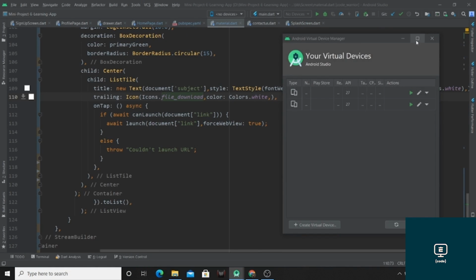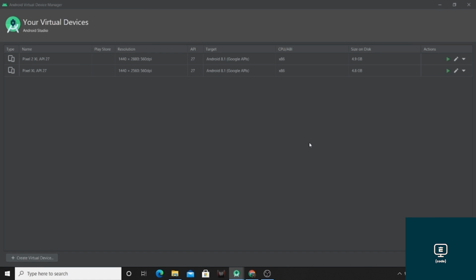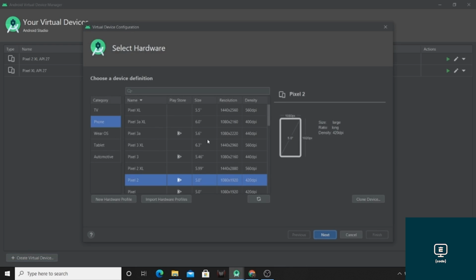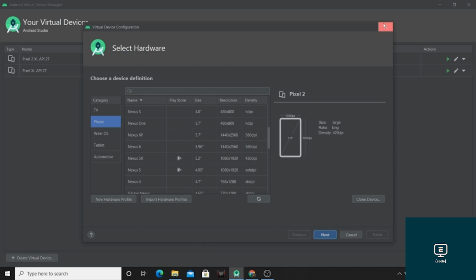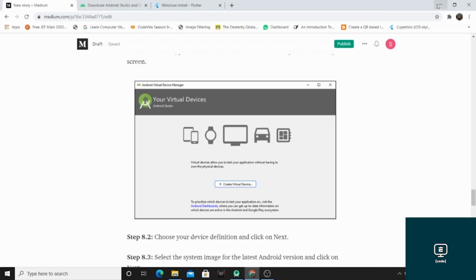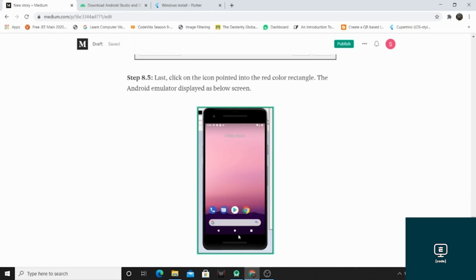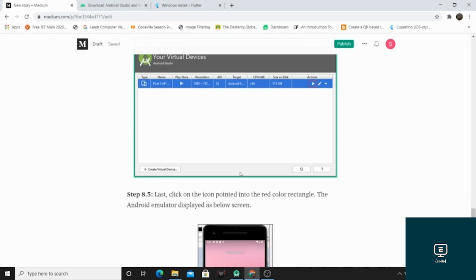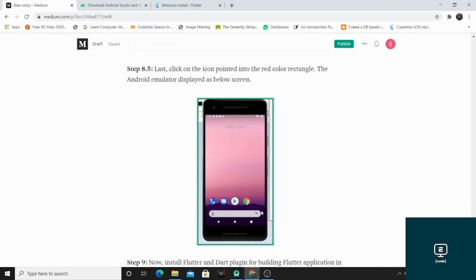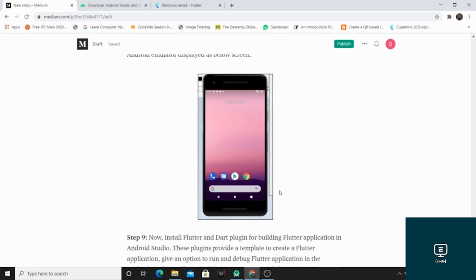So this page will open. As I have already installed two virtual devices in my Android Studio, I am having these two devices here. But for you, you will be having nothing over here. So click on create virtual device, and you can download any of the virtual devices according to your preference. After that, you can launch this Android emulator by clicking this action button. This will take some time to launch the device.